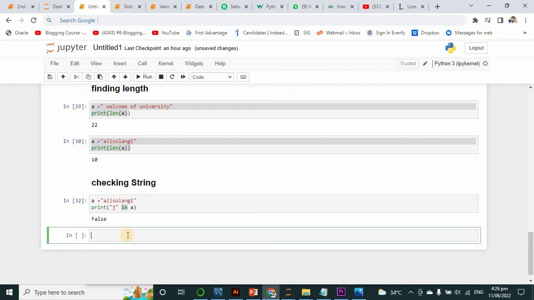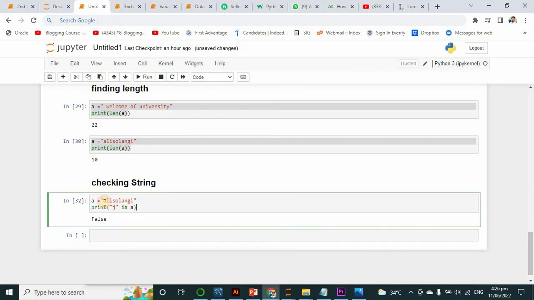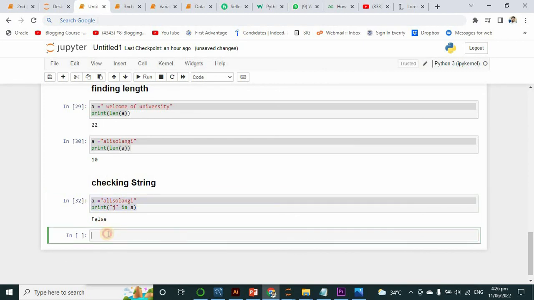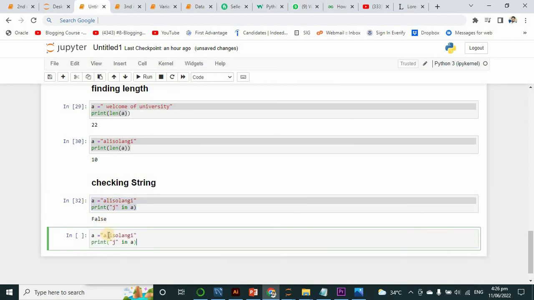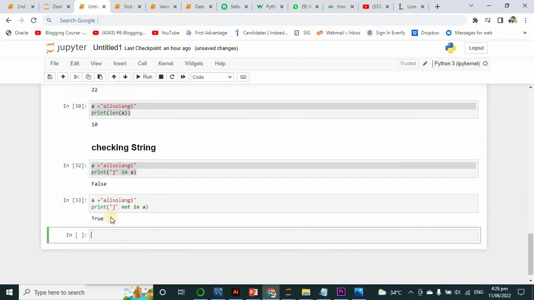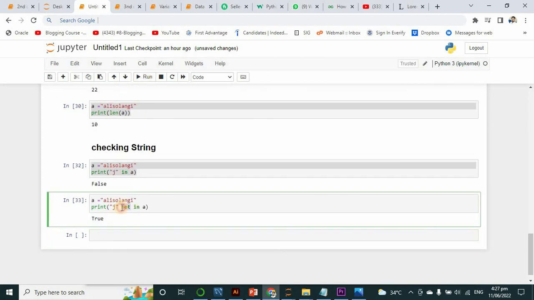Another example, with not. I have taken this line of code here, and I want to write here not. What will be the output of this? True. The output will be True because we have used not here. It means that j in this a is available, j is not available there. That's why I am getting a True value.